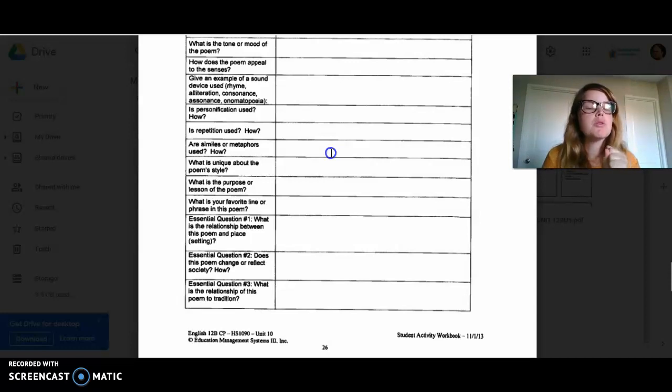What is the purpose or lesson? So what is she trying to get you to learn? Is she trying to get you to learn to appreciate what you got while you got it? Is she trying to get you to learn how much mothers do? What is she trying to get you to learn?